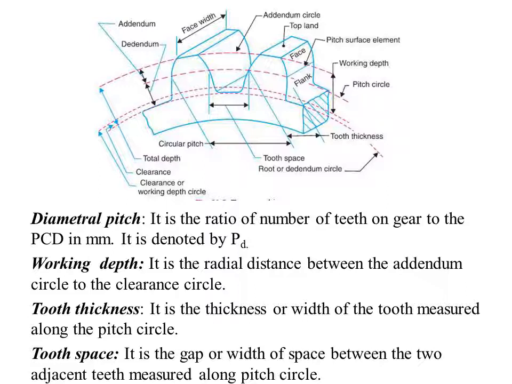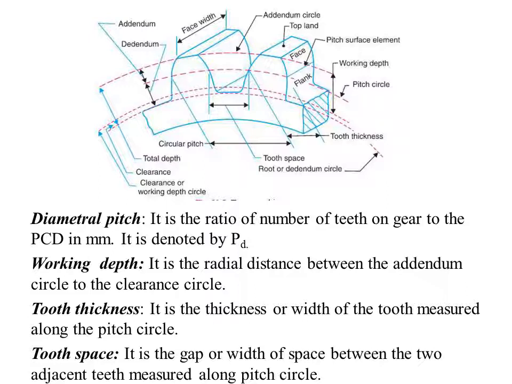Then working depth, this part is what we call the working depth. It is the radial distance from the addendum circle to the clearance circle. So this is what we call the working depth.